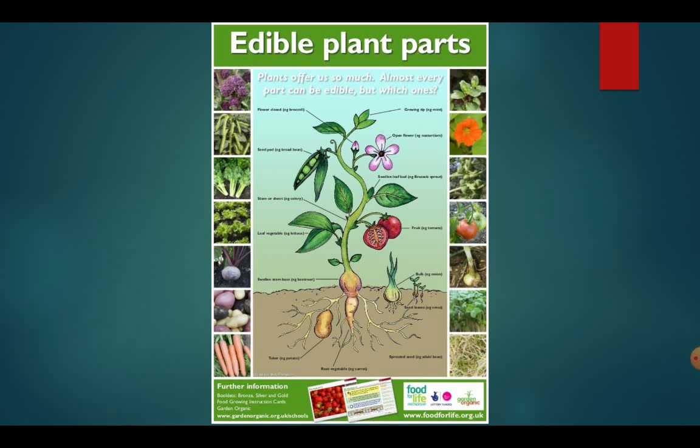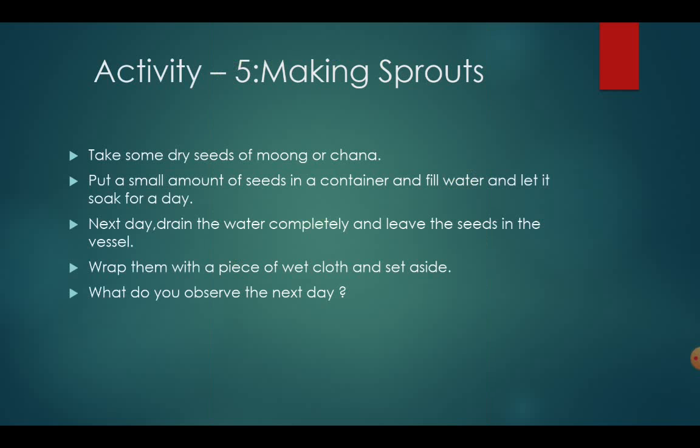Now this is activity 5 in your textbook, which you have to really try, and your mother will know more about it. That is making sprouts. Take some dry seeds of moong or chana. Don't ask me what is moong and chana, better ask your mom. Now put a small amount of seeds in a container, fill water in it and let it soak for a day. And next day drain the water. I mean, you remove the water completely and leave the seeds in a vessel, wrap a piece of wet cloth around it and put it aside, and you observe. What do you observe the next day?